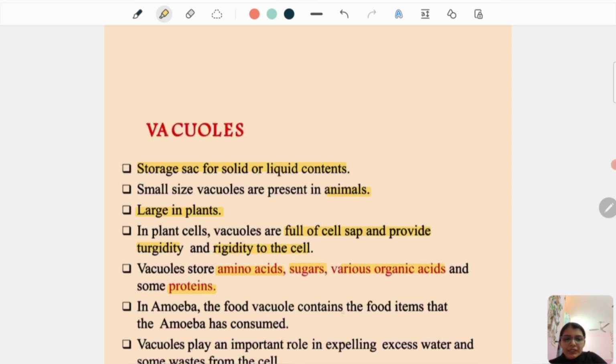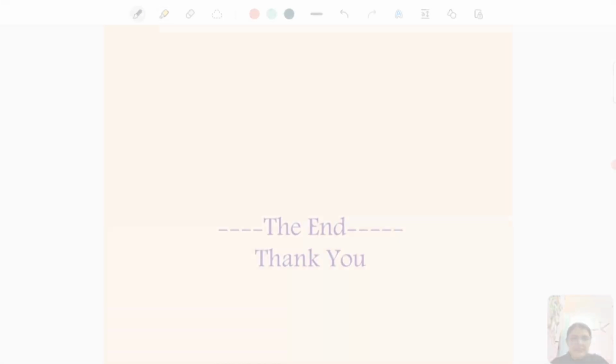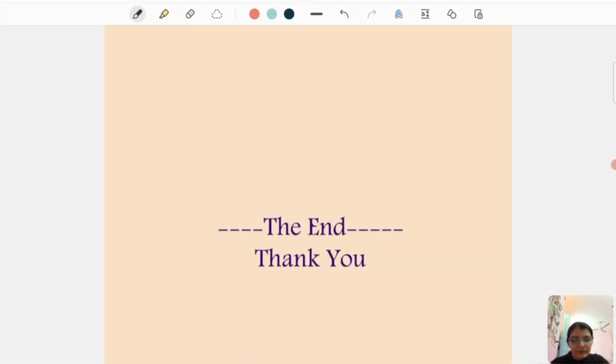In amoeba, the food vacuole contains the food items that the amoeba has consumed. Vacuoles play an important role in expelling excess water and some waste from the plants. So that's the end of the cell and its structure. Thank you.